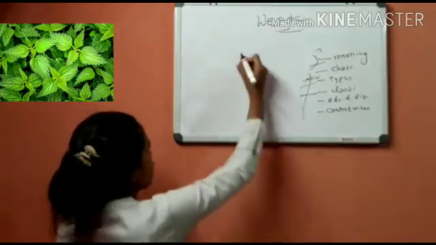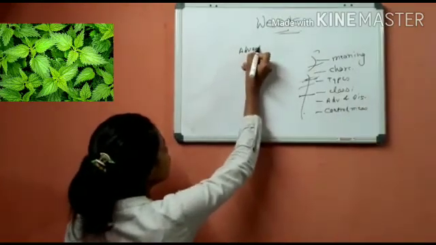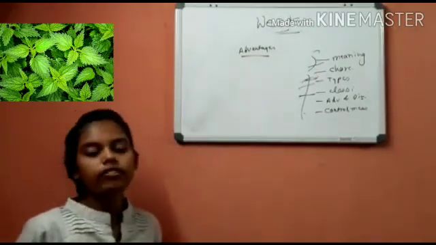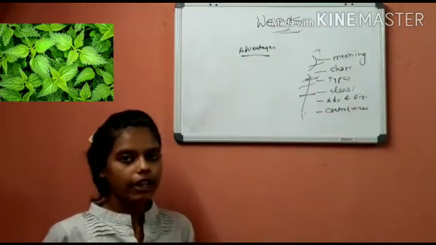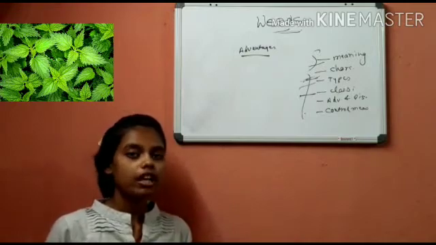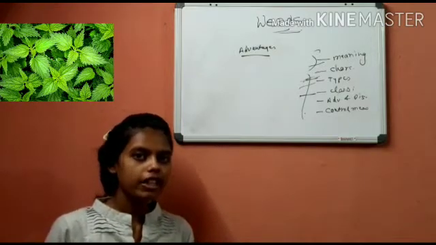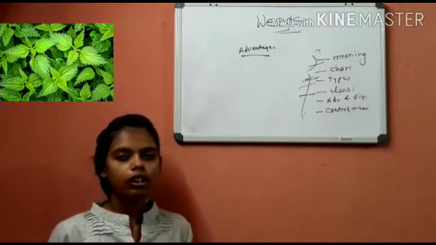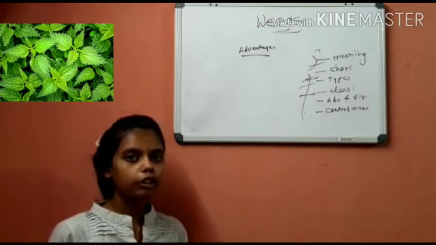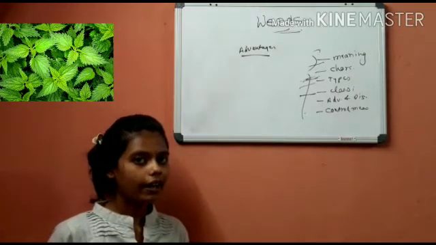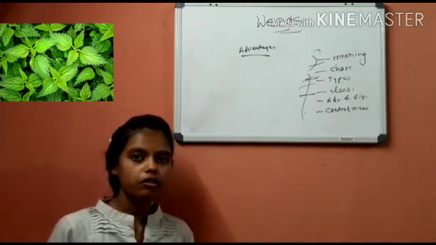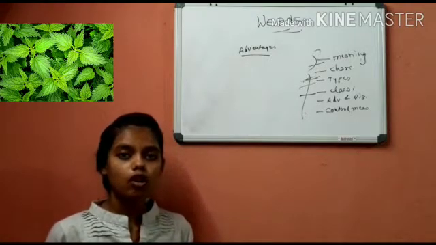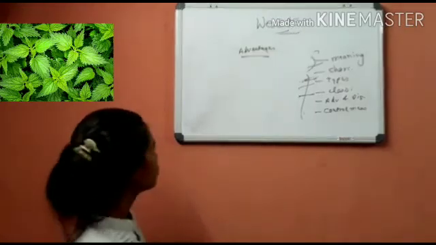Let's see advantages of weeds. The very first advantage is that some weeds are fed as fodder to animals. Second one is some weeds are used as medicinal plants. Some weeds have leguminous roots and they help in nitrogen fixation in the soil. And all the weeds help in adding organic matter to the soil because they continuously grow and die. They help in compaction of the soil and proper aeration, and this also reduces soil erosion. So this was all about advantages.